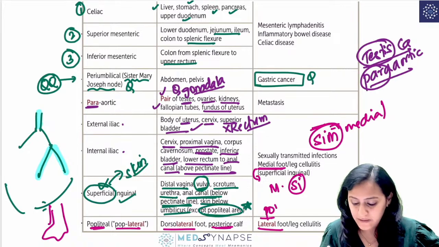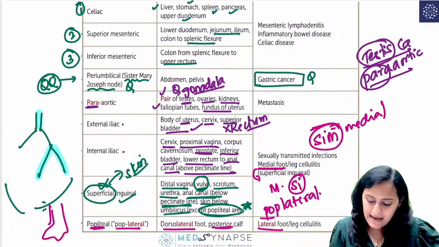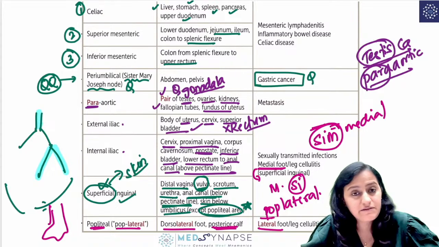Lateral is going to be popliteal. Okay, so popliteal is the lateral foot and the posterior calf. Is this clear with everyone?